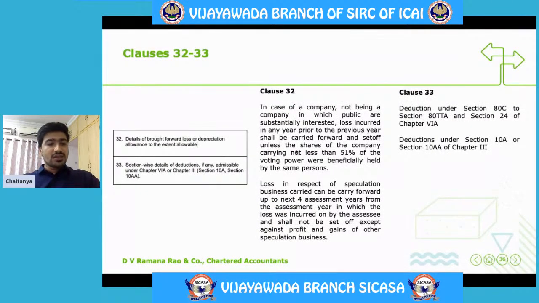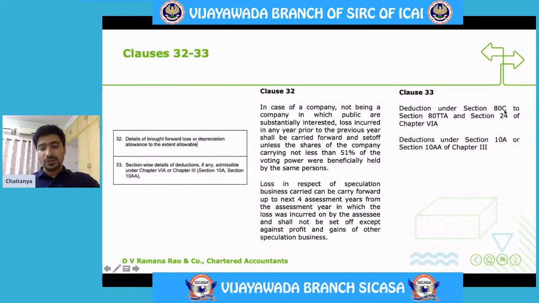Clause 33. Section-wise details of deductions, if any, admissible under Chapter 6A or Chapter 3 are required to be given here. What are all the deductions under Chapter 6A? 80C to 80TTA deductions and 80-10A or 10AA deductions. As we all know, these 80C, 80D, 80CCD deductions are applicable only in the case of individuals and HUF.